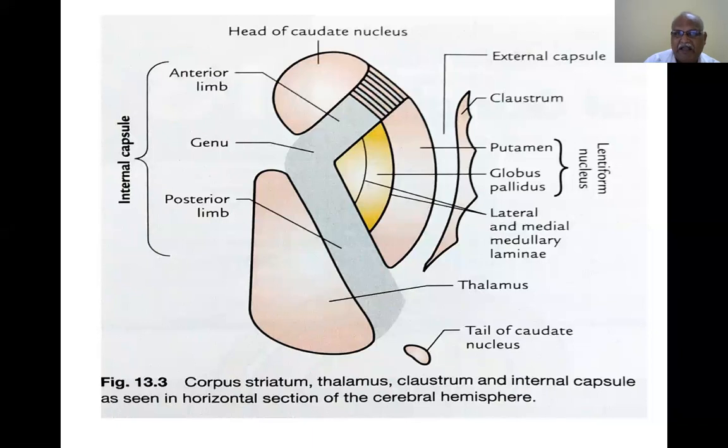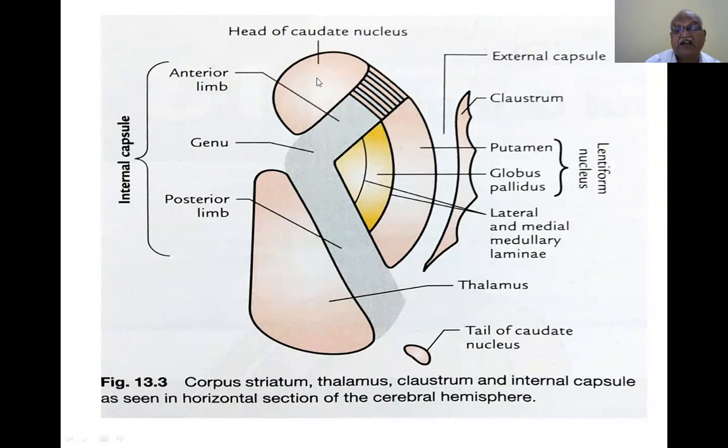At the base of the white matter of the cerebral hemisphere, you will find this part in horizontal section only. In a horizontal section, you will find the corpus striatum, thalamus, and internal capsule. This is the thalamus, this is the internal capsule. Head of the caudate nucleus, putamen, globus pallidus. The lentiform nucleus is made up of putamen and globus pallidus, and together with the caudate nucleus these form the corpus striatum.